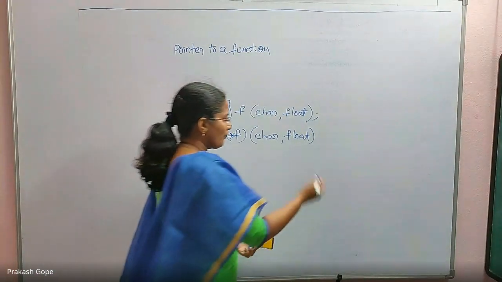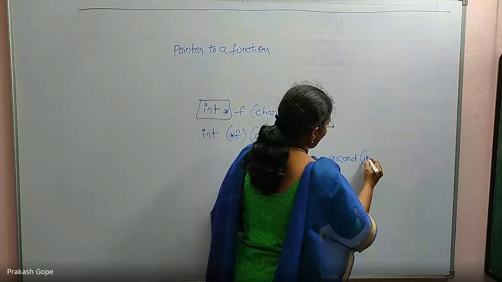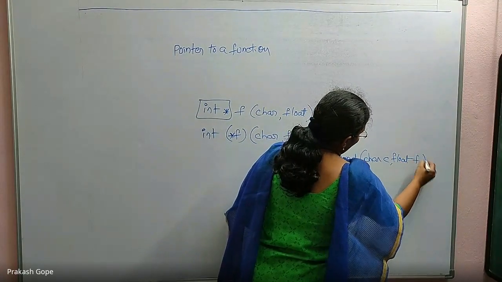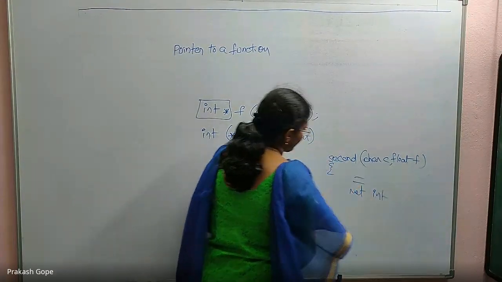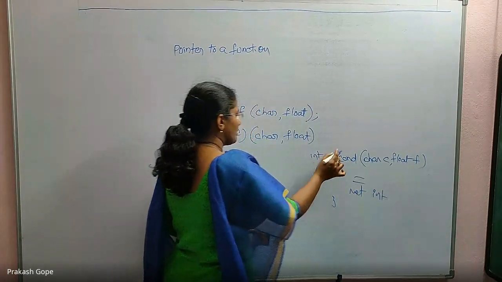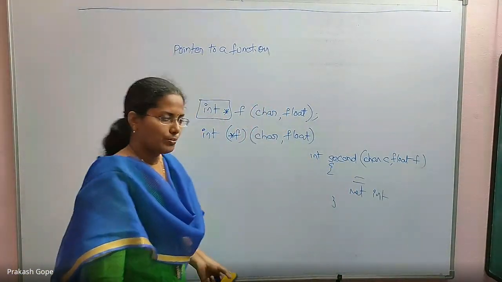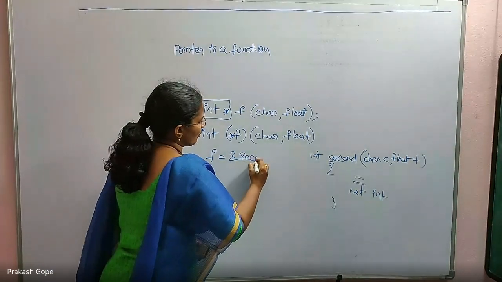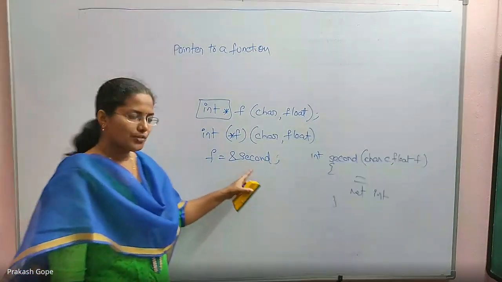For example, I have a function called second. Second takes char c, float f, and there is some code in it, and finally it returns an int type. So second is such a function which takes these two and this as the output. Now f can hold the address of second, no doubt. f can hold the address of such functions.